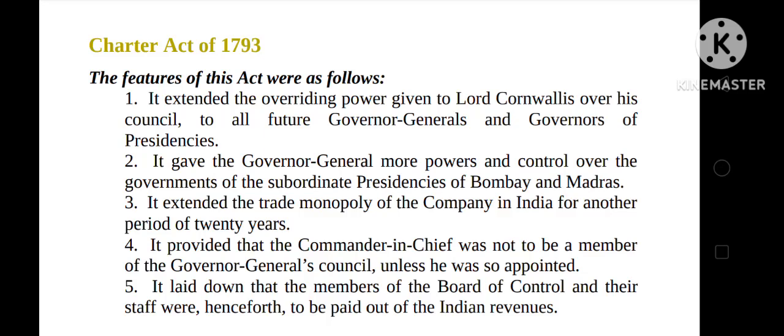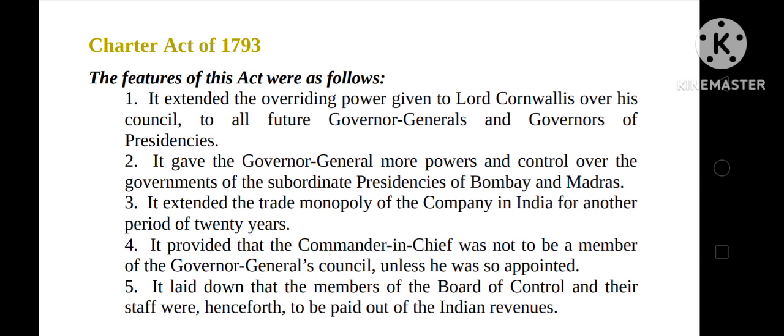Charter Act of 1793. The features of this act were as follows. It extended the overriding power given to Lord Cornwallis over his council to all future Governor Generals and Governors of the Presidencies. It gave the Governor General more powers and control over the governments of the subordinate presidencies of Bombay and Madras. It extended the trade monopoly of the company in India for another period of 20 years.